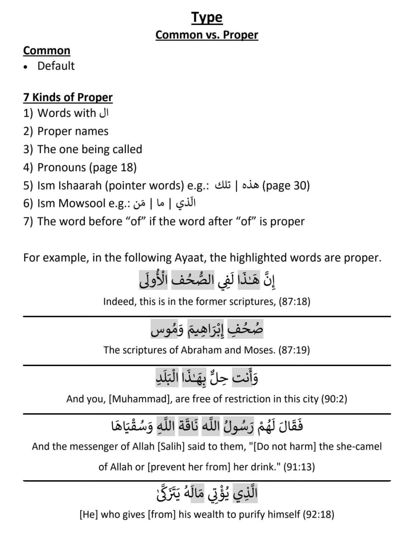This is another category. And also the next category is ism mausul, that is alladhi, ma, man. These words are called ism mausul, the one whom. There are few words in Arabic, so just remember these ones are also considered proper. Anyway, we're going to study these in detail, but in this lesson what you have to remember is, if you see any of these words, that ism is a proper ism.